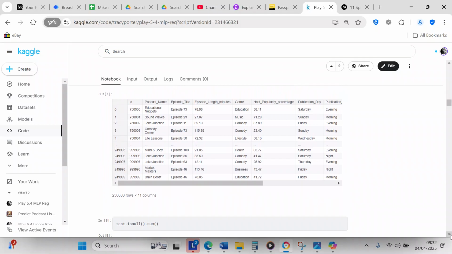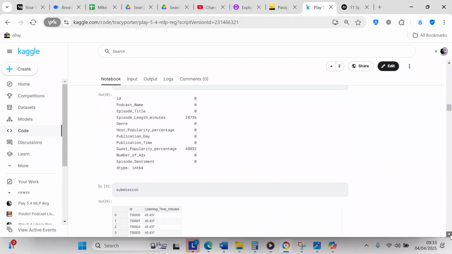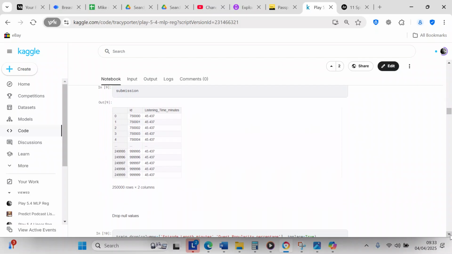We check test. The test file is very similar to the train file, with the exception that it does not have the podcast listening minutes, and that's what we're going to be predicting. We check for null values. You see episode length minutes has null values, and guest popularity percentage also has null values. Then we check our submission file, and this is the format that Kaggle wants to see when we submit our work to Kaggle for scoring.